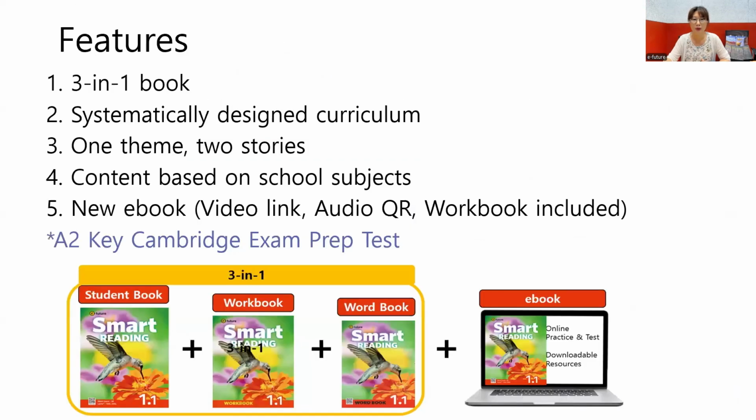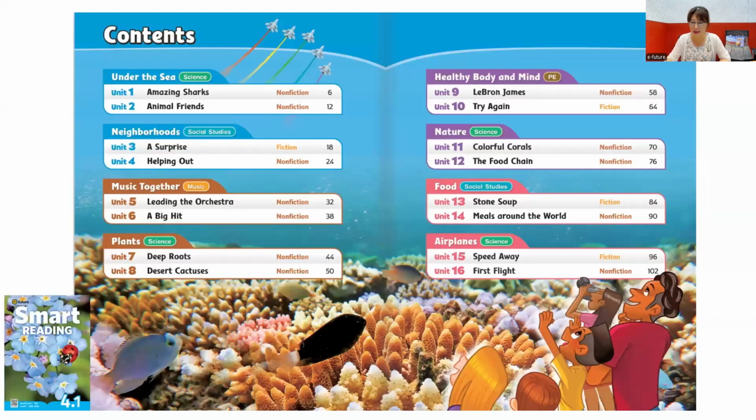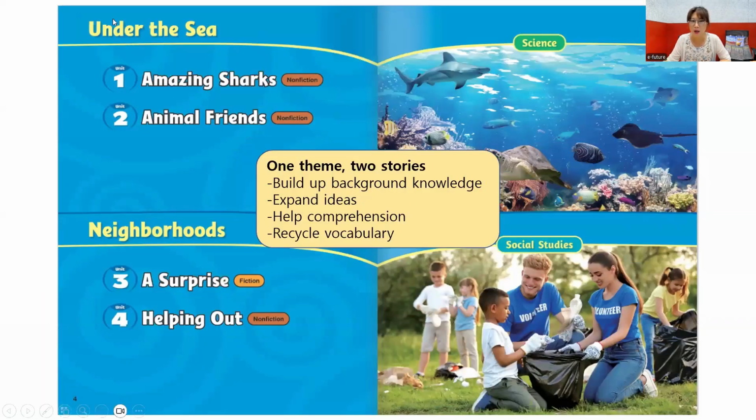And let's go back to the features. 1 theme, 2 stories. If you look at this page, you can see that we have 1 theme, Under the Sea, and 2 stories. Under the Sea is the theme, and Unit 1, Amazing Sharks. Unit 2, Animal Friends. 1 theme, 2 stories, to build up background knowledge, to expand ideas, to help students comprehend the stories and to recycle the vocabulary. That's why we have 1 theme and 2 stories.